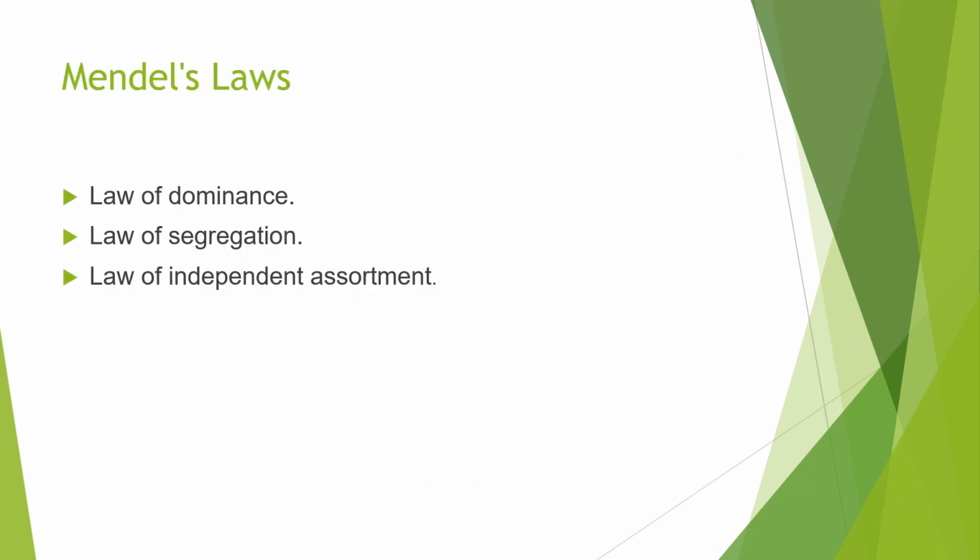So first let us do a quick revision of these 3 laws. First one was the law of dominance, second one was the law of segregation. Then after the dihybrid cross, after taking two pairs of traits, Mendel proposed the law of independent assortment. So we will do a quick revision of that, then we will move on to the other scientists' work from which we have derived the chromosomal theory of inheritance.